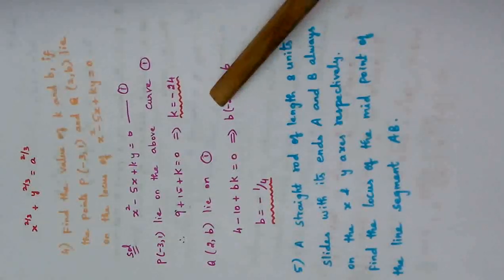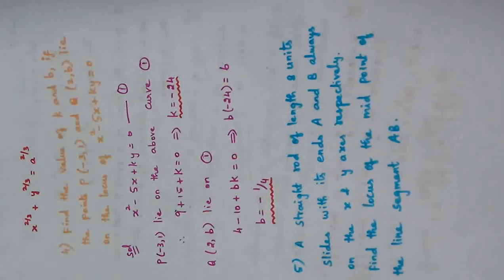Substitute that, cancel this, 4 will come, bring this to the other side, minus 1 by 4 is the answer for b. This is very simple, just substituting the point in the equation and finding out the values.